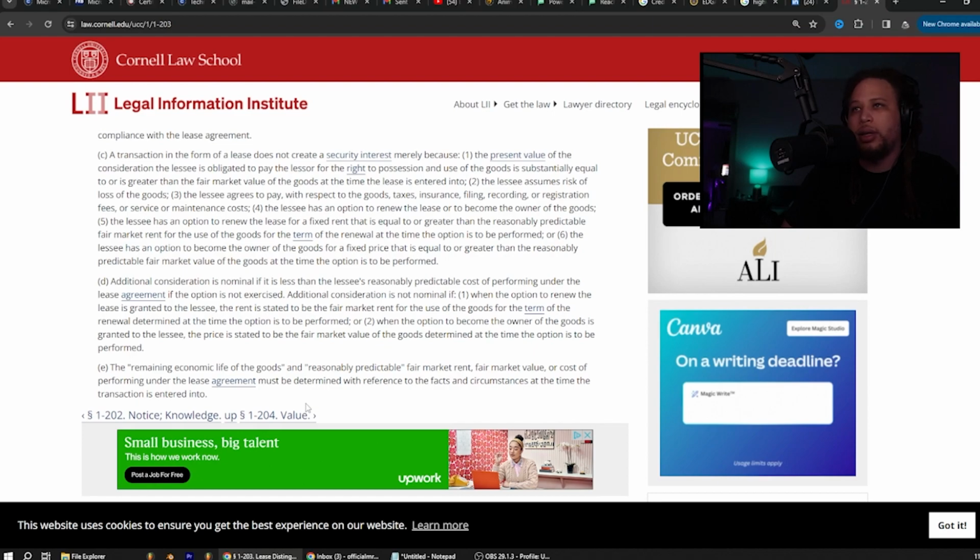Additional consideration is not nominal if 1, when the option to renew the lease is granted to the lessee, the rent is stated to be fair market rent for the use of the goods for the term of the renewal determined at the time the option is to be performed. Or 2, when the option to become the owner of the goods is granted to the lessee, the price is stated to be the fair market value of the goods determined at the time the option is to be performed.